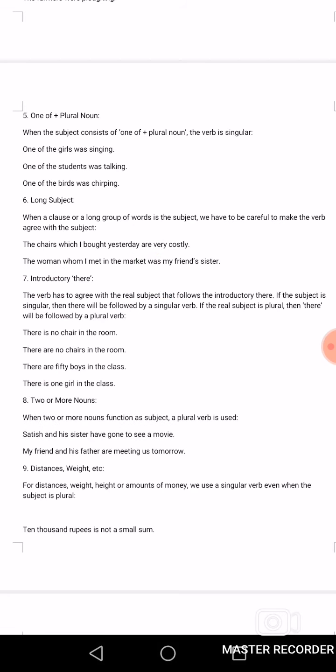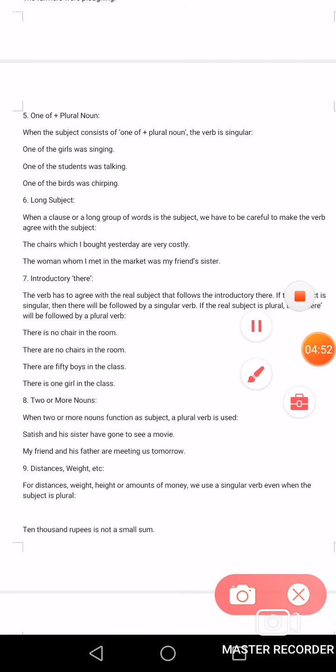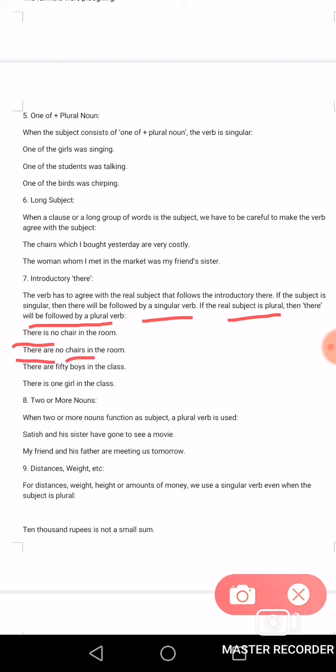Now come to next point, introductory there. The verb has to agree with the real subject that follows the introductory there. If the subject is singular, then there will be followed by a singular verb. If the real subject is plural, then there will be followed by a plural verb. For example, there is no chair in the room. For example, next one is there are no chairs in the room.